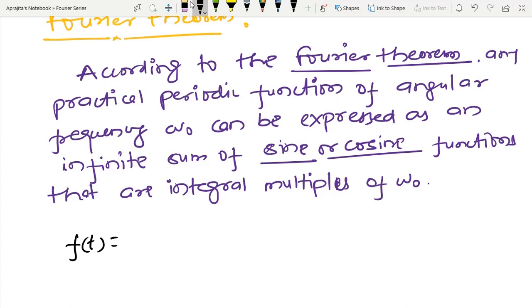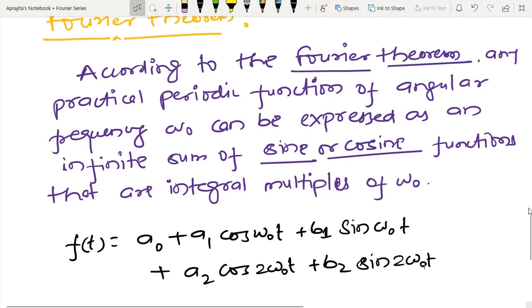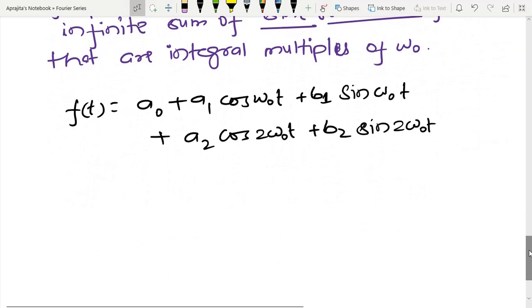is periodic, then I can express it like this: a0 plus a1 cos omega 0 t plus b1 sin omega 0 t plus a2 cos 2 omega 0 t plus b2 sin 2 omega 0 t. Similarly I can continue this process up to infinity.